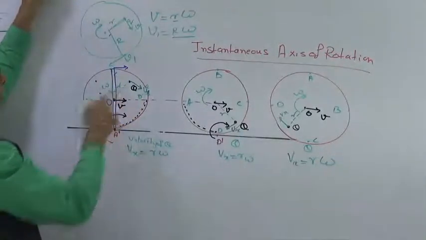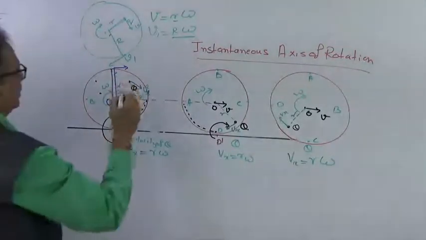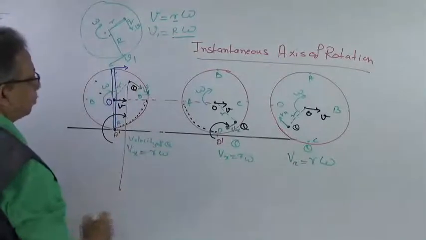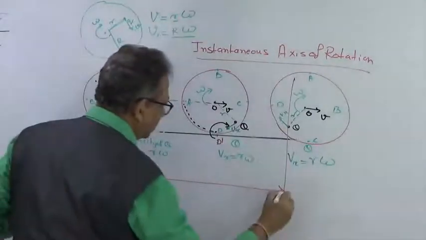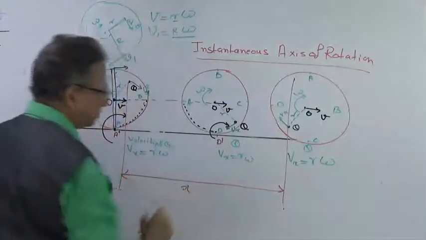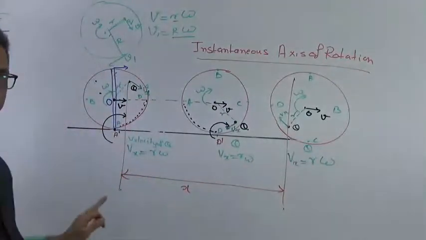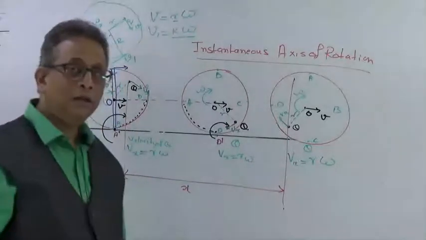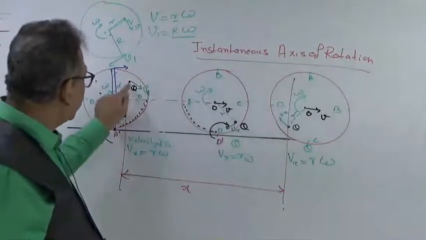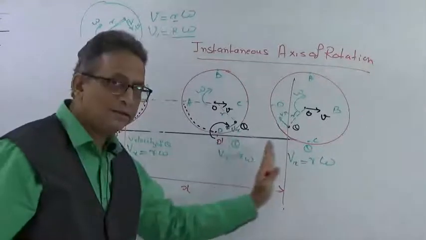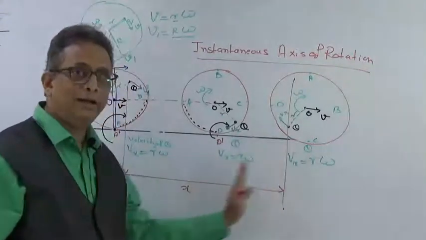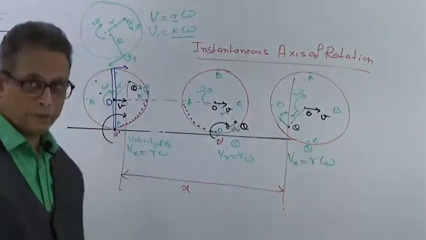But here this Q has traveled, as you can see, from this point to this point. So it has traveled a distance x, which means this particular point, while it was rotating, was also getting shifted, it was also getting a linear velocity, correct?